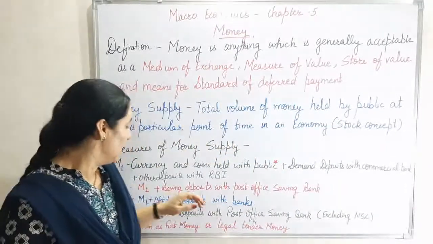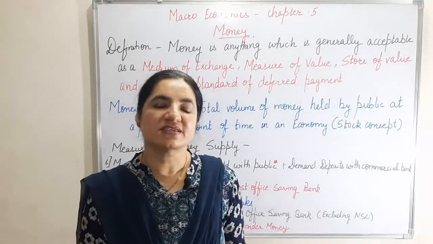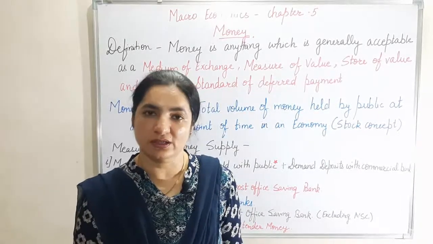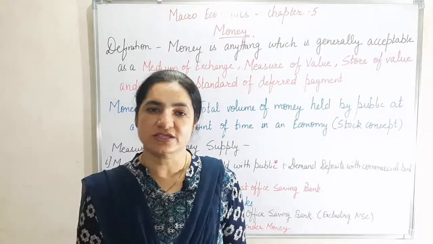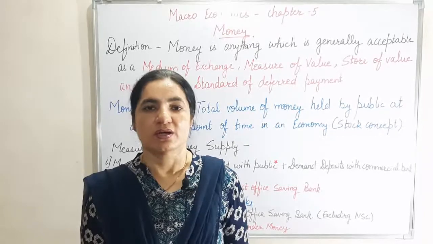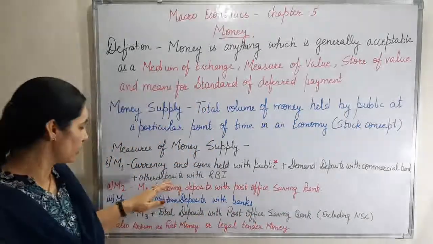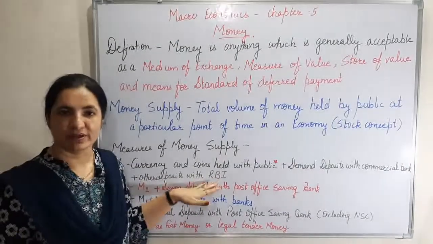Third is other deposits with RBI. There are many such deposits which RBI holds on behalf of other governments, or we can say on behalf of the financial institutions, or on behalf of the general public. So these are those deposits which are included in other deposits of RBI. That is point number 3.